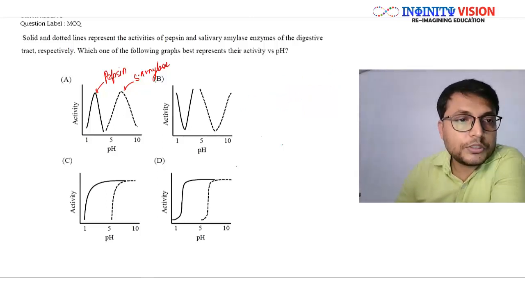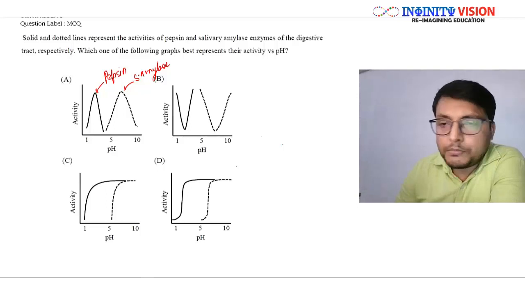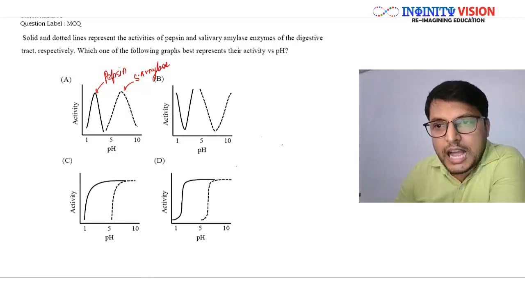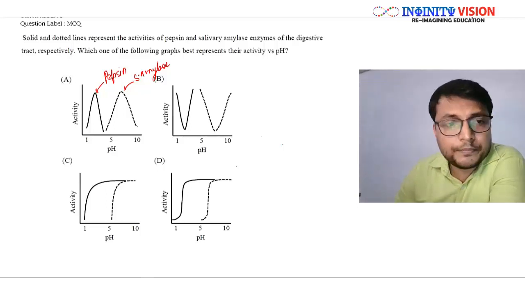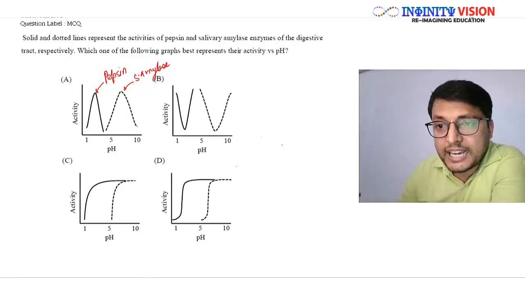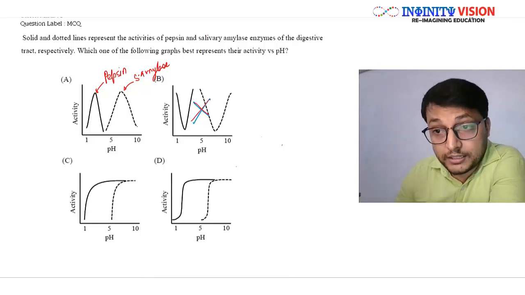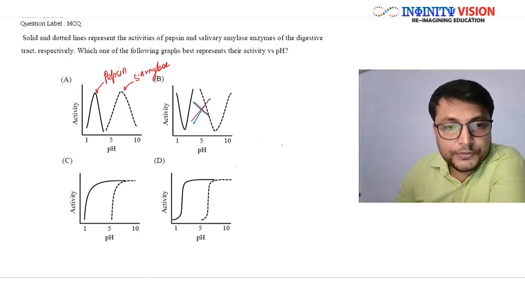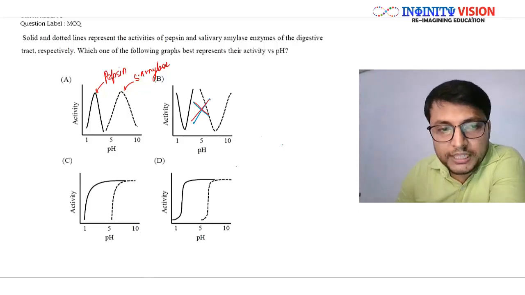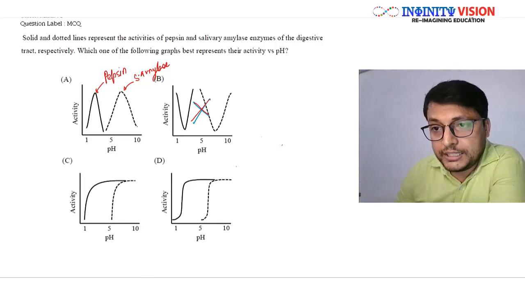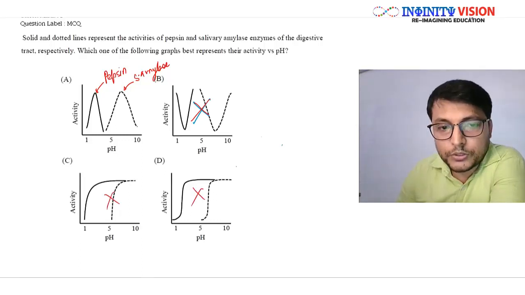Great. So see, graph A, both the curves are kind of enzyme curves for pH. If you look at option B, it is actually an inverted bell, so obviously this is incorrect. This will not happen. Enzyme kinetics do not form such a graph. If you see C and D, well, C and D are also not the typical enzyme curves. So this is also wrong.